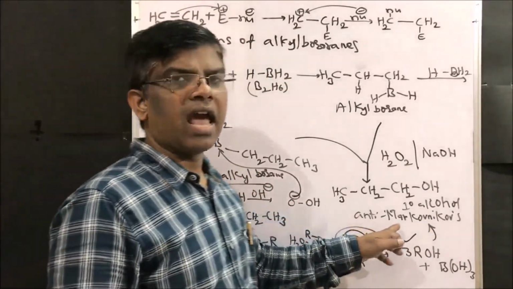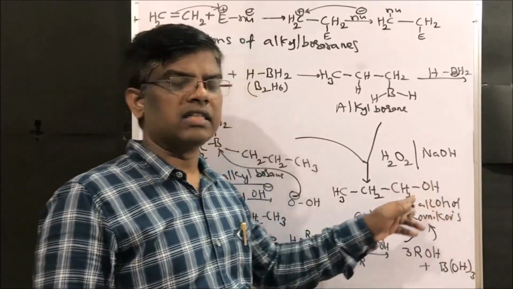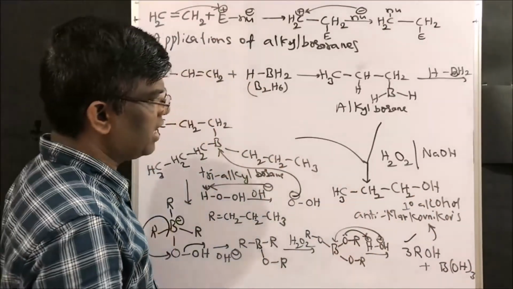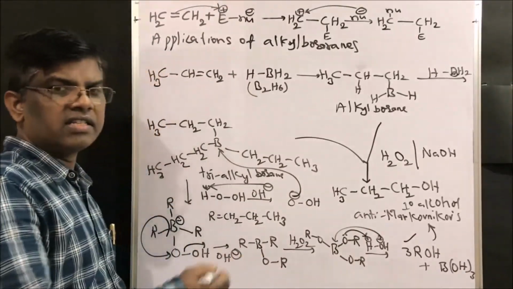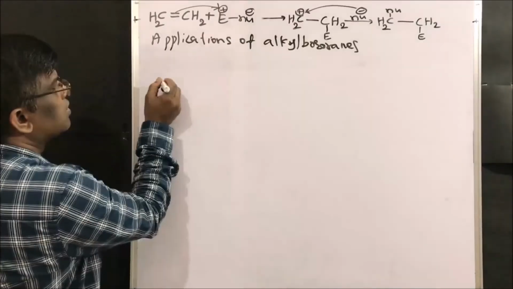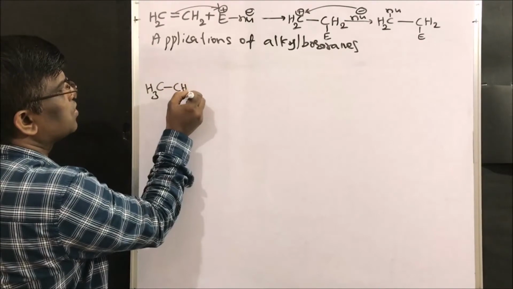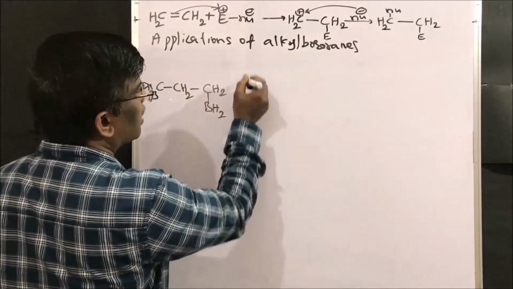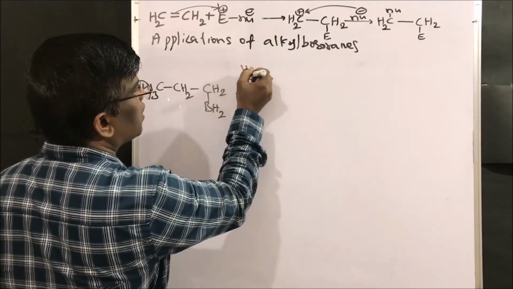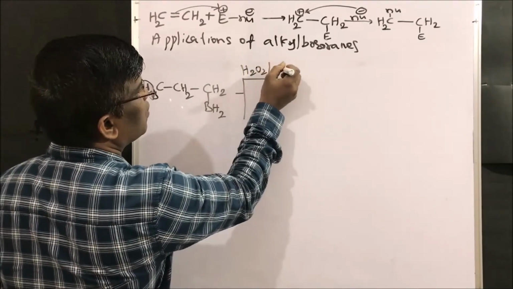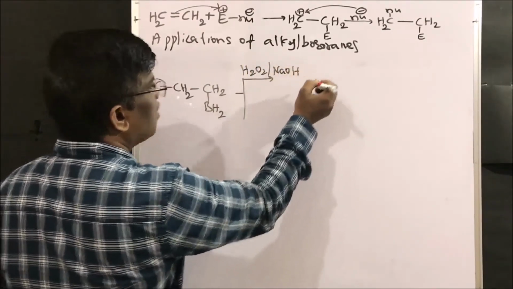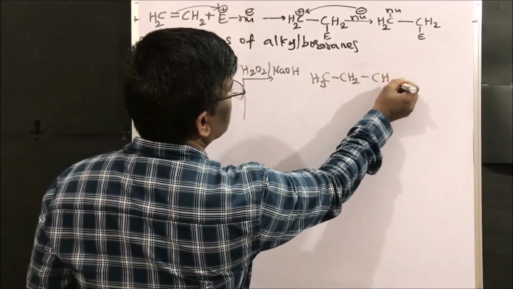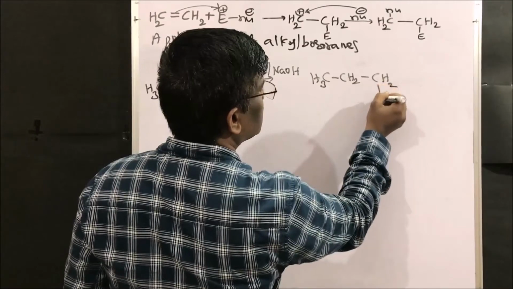So this is the alcohol which is formed as the major product. It is nothing but the anti-Markovnikov's product. This is a very, very important reaction, and this addition is syn addition. What is syn addition? Let us see. The CH3 CH2 CH2 borane compound in the presence of hydrogen peroxide and NaOH is going to give the alcohol CH3 CH2 CH2OH.